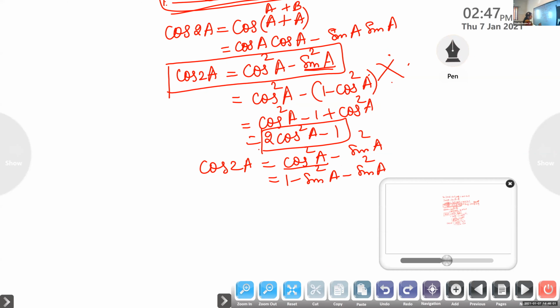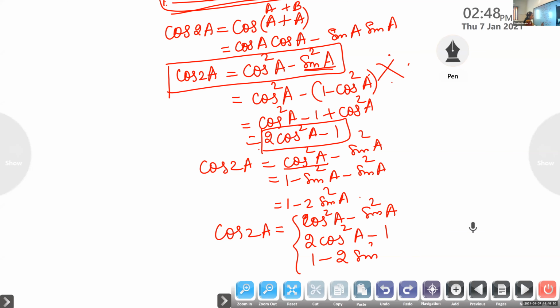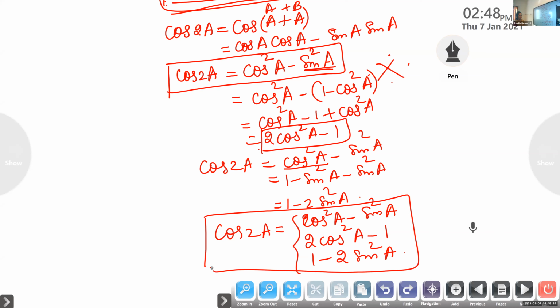Therefore, for cos 2A we are having three formulas. The first formula is cos square A minus sine square A. In terms of cos it is 2 cos square A minus 1. In terms of sine it is 1 minus 2 sine square A. So for cos 2A we have three sets of formulas. Okay? Is it clear?